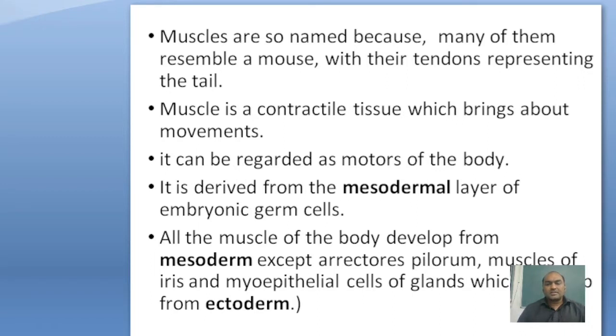Then, development of muscles. All muscles are developed from mesoderm except a few muscles like the erector pili, muscles of the iris, and myoepithelial cells of glands, which are developed from ectoderm. So all muscles are developed from the mesodermal layer except these muscles, which develop from ectoderm. These are the development of muscles.